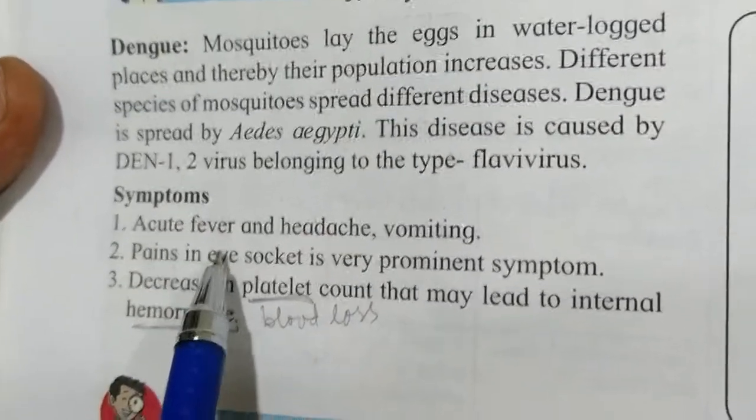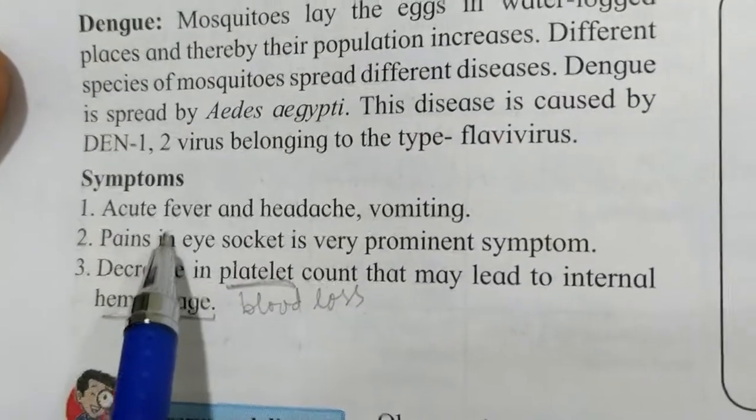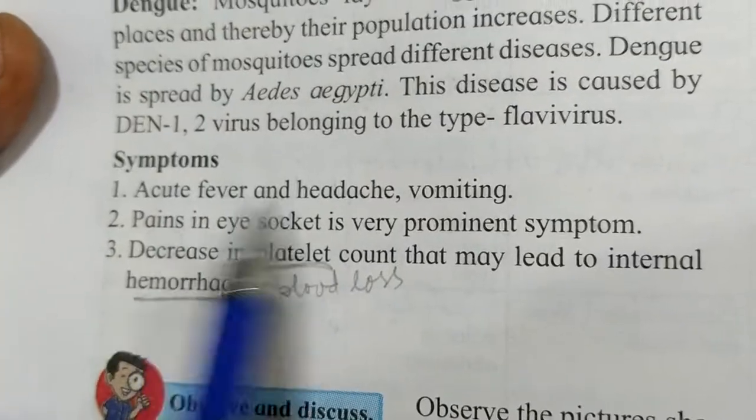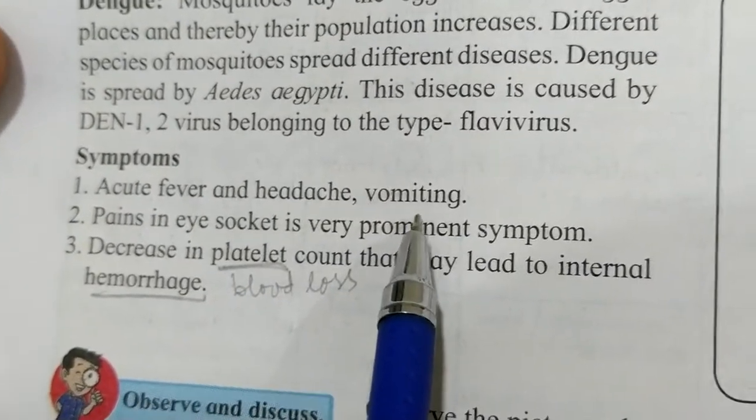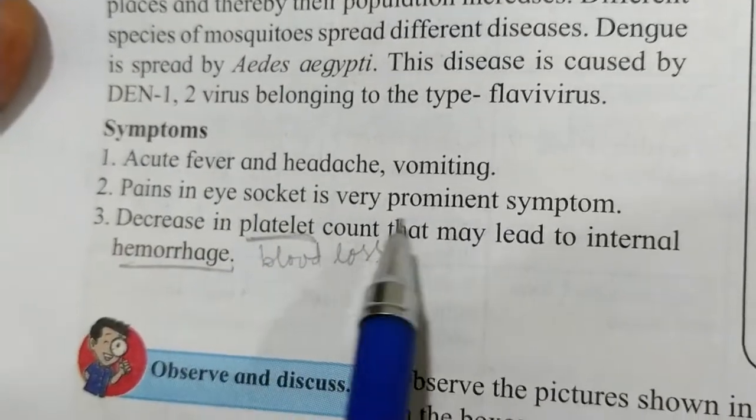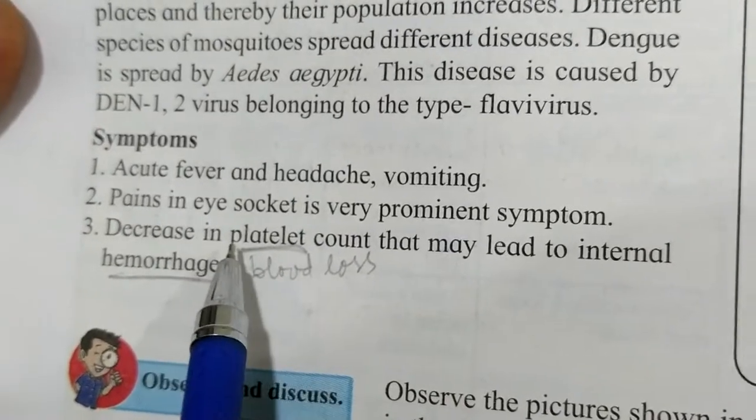Acute fever and headache. Acute fever means that at night the fever comes and again in the morning the fever is not there, so it comes and goes. Then vomiting, feeling nausea and vomiting. Then pain in the eye socket is a very prominent symptom. So there is a pain in your eye socket.